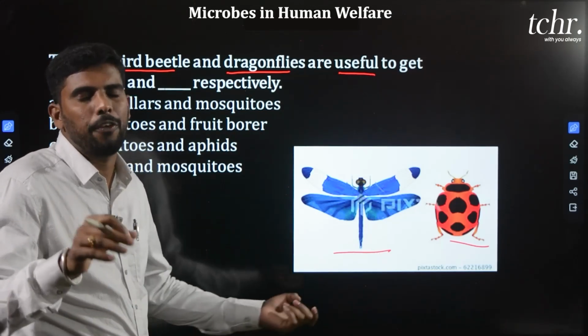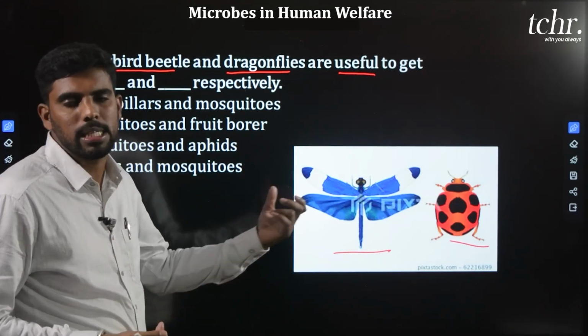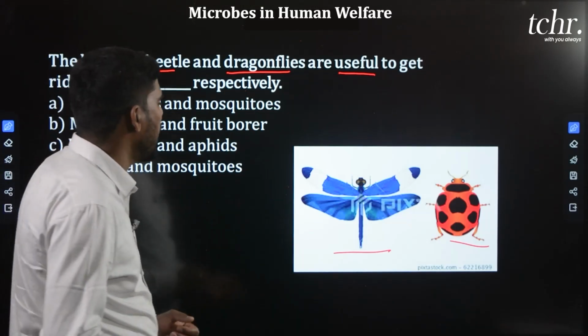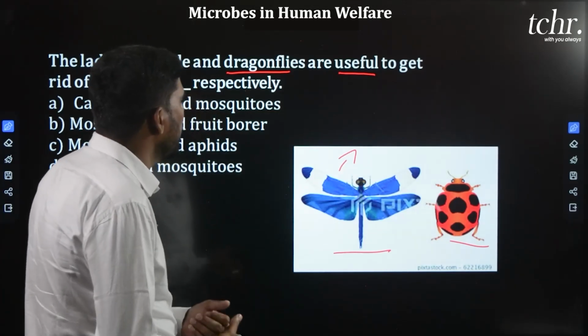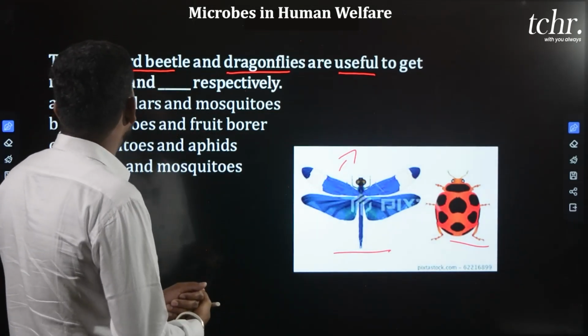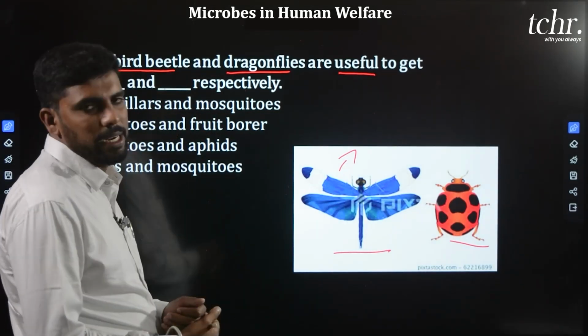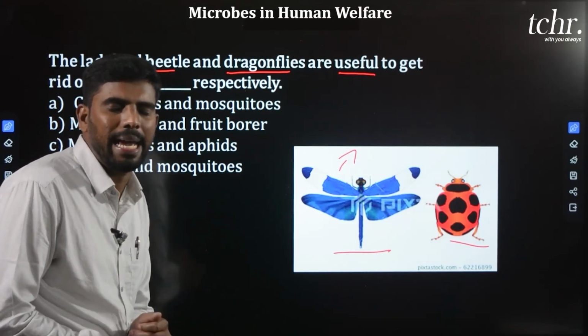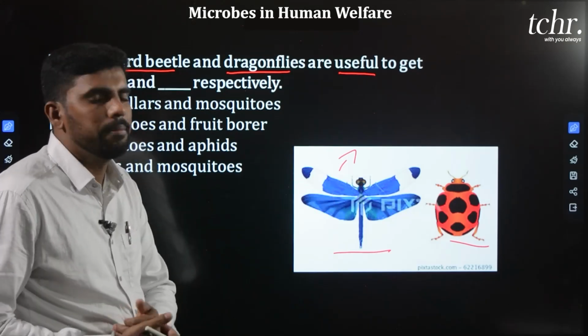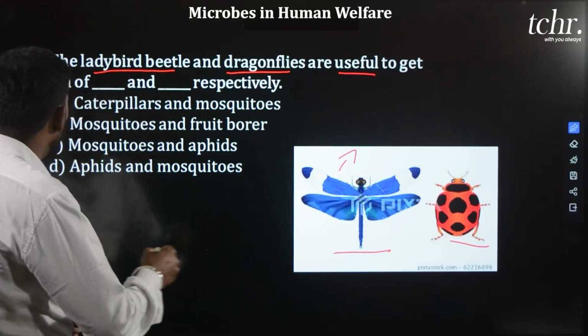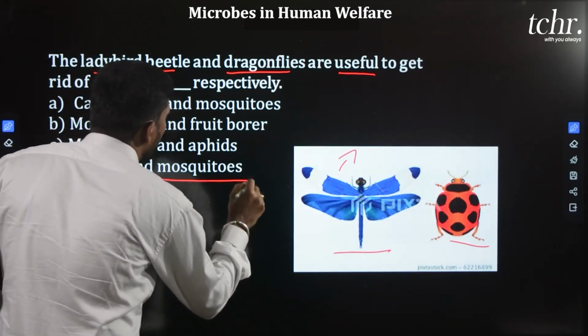A predator that feeds on a pest, and they are considered as a biocontrol agent. Dragonflies mainly feed on mosquitoes. Okay, and ladybird beetles mainly feed on aphids. Aphid is one of the major pests in agricultural plants that can be fed on by the ladybird beetle. Hence the correct answer: aphids and mosquito.